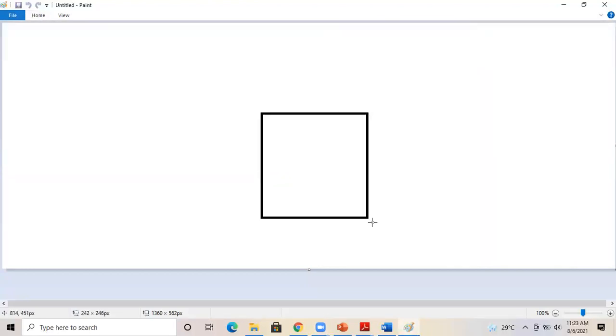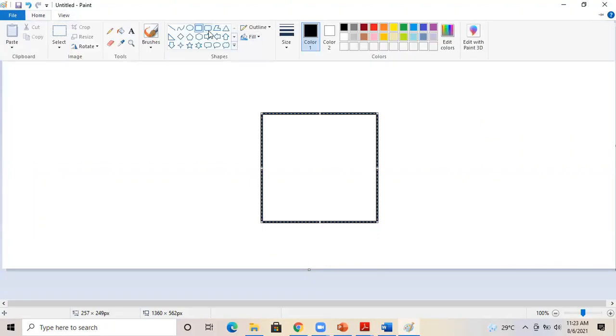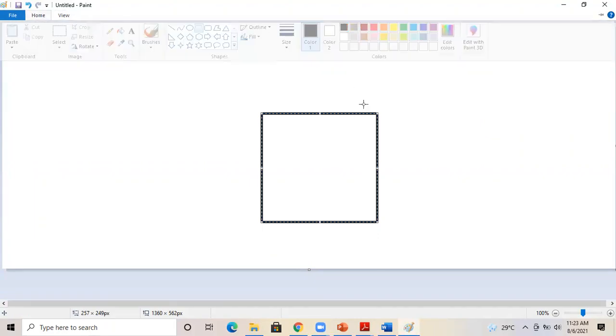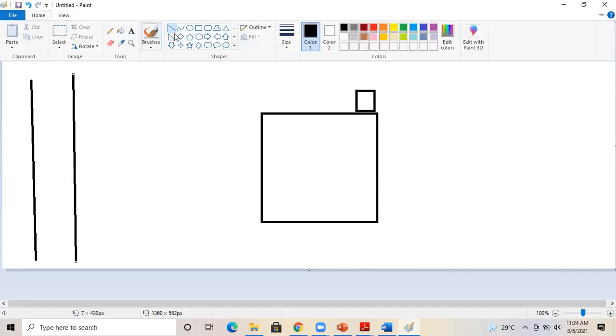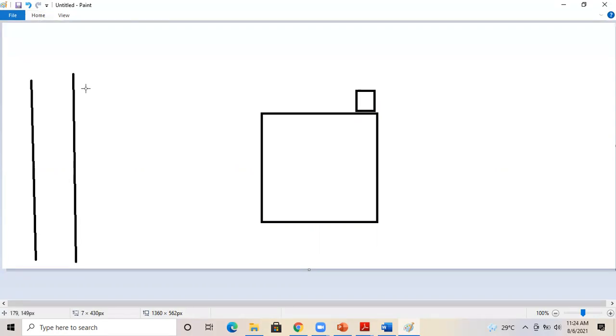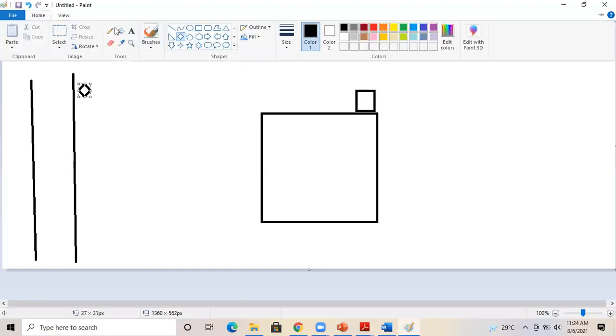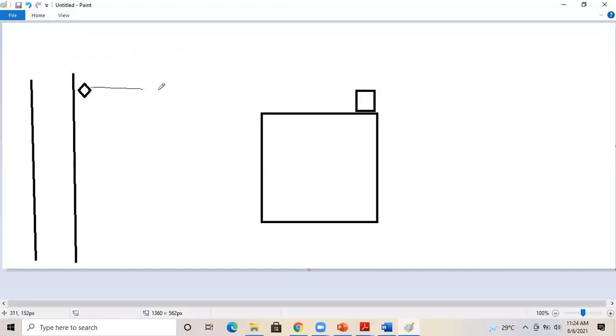So we have a building here and we have an electrical room, and nearby there is a road going. We have an electrical post here. From this electrical post you need to route the cable.